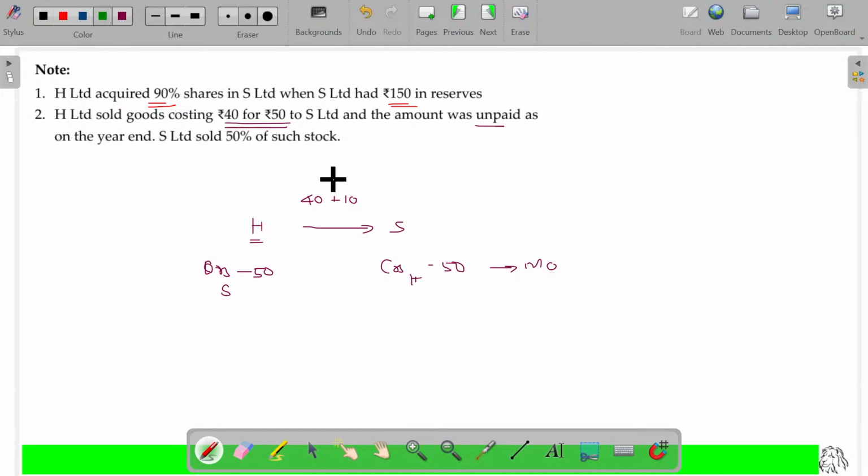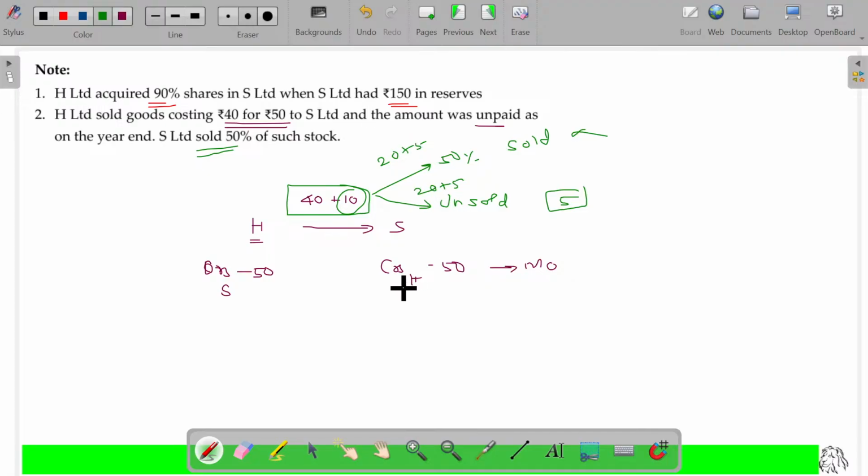Apart from that, out of the stock that S Limited received from H Limited, 50% sold. If it is sold, no problem. Anything remains unsold, then the unrealized profit on unsold being 5 rupees. Am I right? So 10 rupees is the overall profit. Out of that, 50% sold, means 5 rupees sold and 5 rupees remains unsold. The profit on the unsold stock is now identified. Next, verify whether it is downstream or upstream. This is downstream.